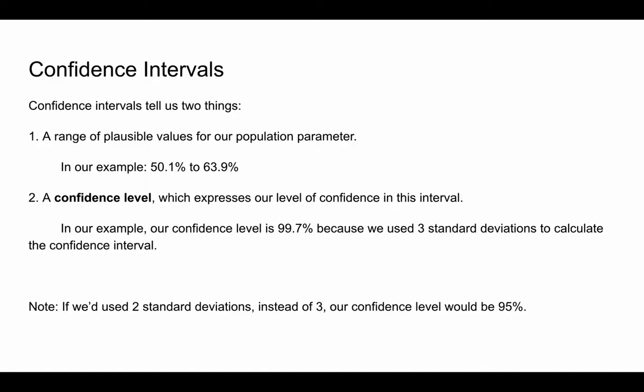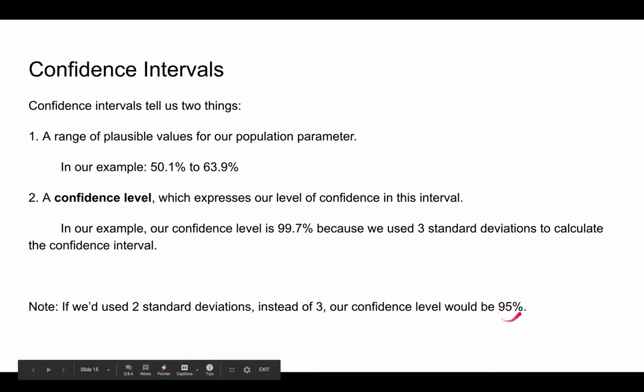In our example, because we looked at 3 standard deviations below and 3 standard deviations above, and we know by the empirical rule that 99.7% of stuff in our distribution falls within that range, we can say our confidence level is 99.7%. We're pretty confident. Note, if we had used 2 standard deviations instead of 3, our confidence level would be lower. It would be only 95%. So still pretty confident, but not as confident.